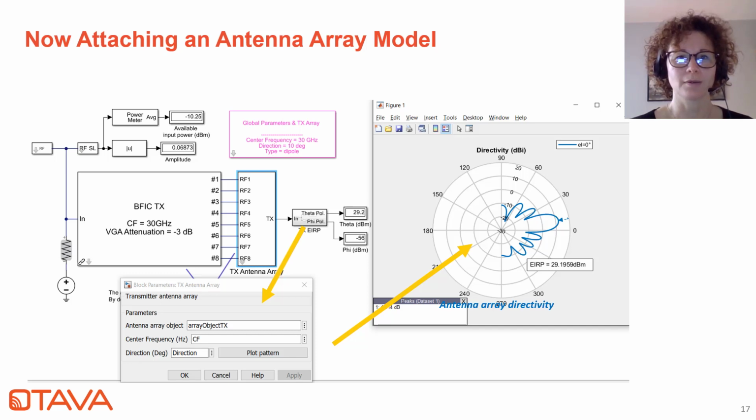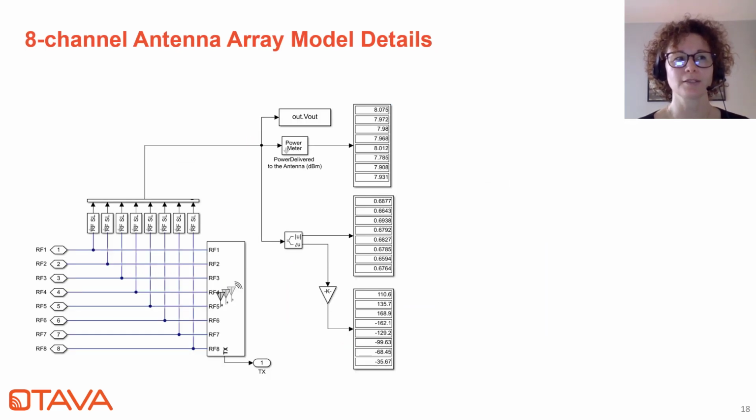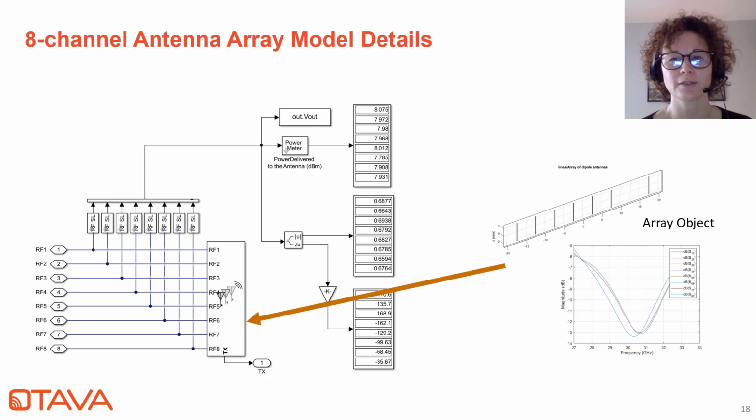And now inside the antenna model mask, we can see how the 8 transmit ports of the beamformer IC are attached to the antenna model shown by this mask here. This is capturing the element impedance for the array object here, which is an 8-element dipole. And it's been tuned about 30-31 gigahertz here in this example.